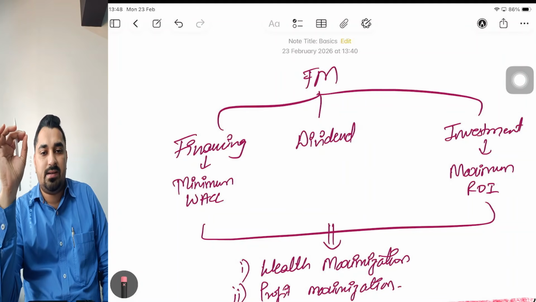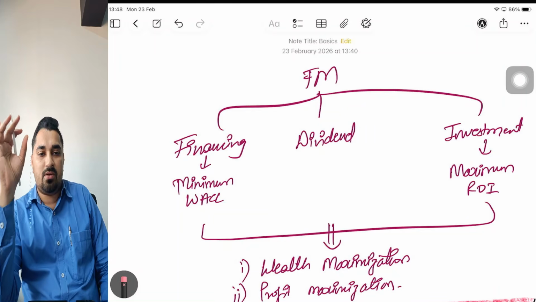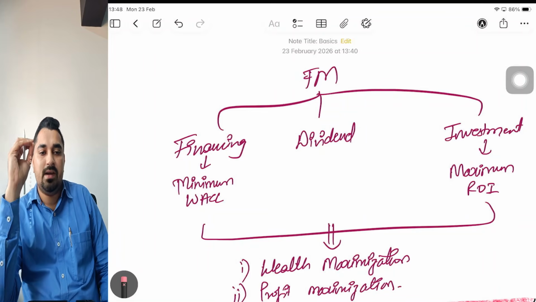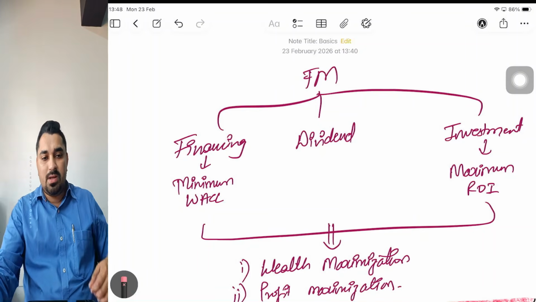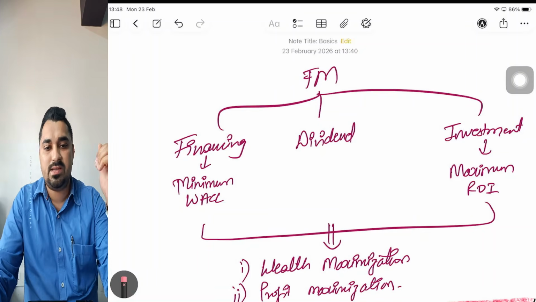So while taking financing decision, what should be your objective? The objective should be that when you raise funds, you should always try to raise funds at the lowest possible cost. So minimization of WACC, that is weighted average cost of capital, also called overall cost of capital, that should be lowest, also called KO. So the objective behind taking financing decision is to minimize WACC.